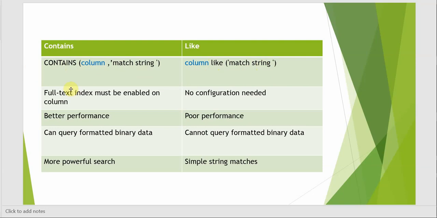CONTAINS works only for a full-text index, but LIKE does not need any prior configuration. CONTAINS has better performance, LIKE has poor performance. CONTAINS can query formatted binary data, LIKE cannot. CONTAINS is a more powerful search, but LIKE works only for simple string matches.